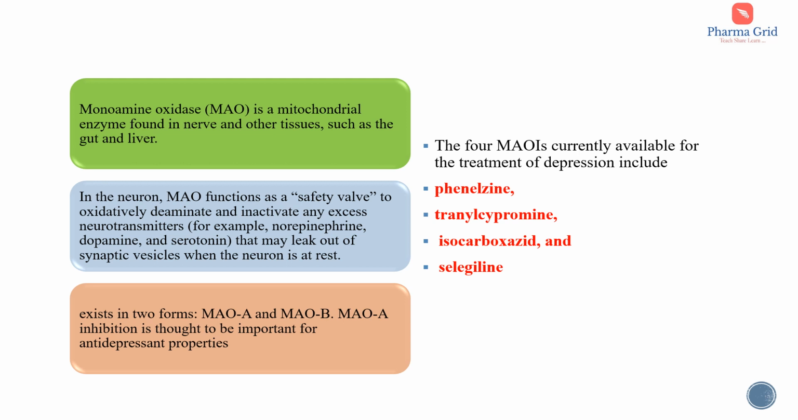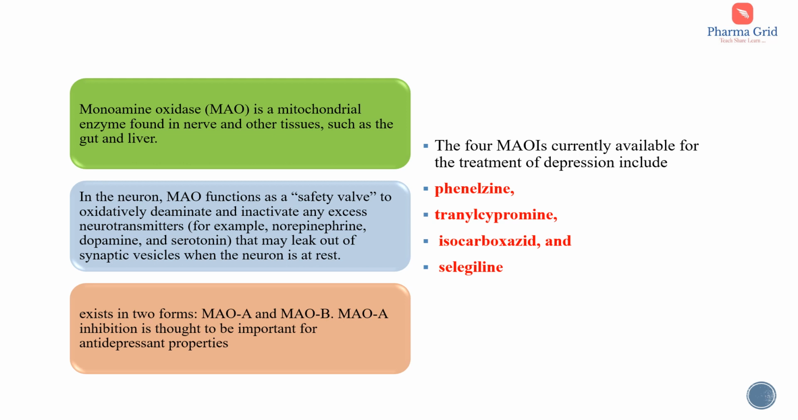Monoamine oxidase or MAO is a mitochondrial enzyme found in nerves and other tissues such as the gut and liver. In the neuron, MAO functions as a safety valve to oxidatively deaminate and inactivate any excess neurotransmitters, for example, norepinephrine, dopamine, and serotonin, that may leak out of synaptic vesicles when the neuron is at rest. These monoamine oxidase enzymes exist in two forms, that is MAO-A and MAO-B. MAO-A inhibition is thought to be more important for antidepressant properties.